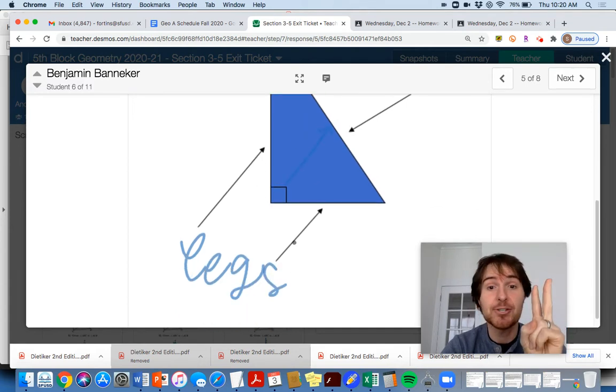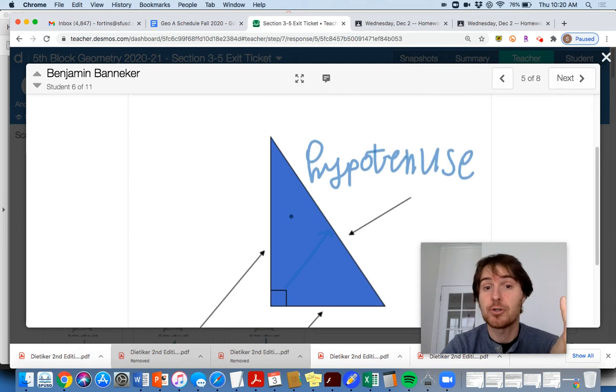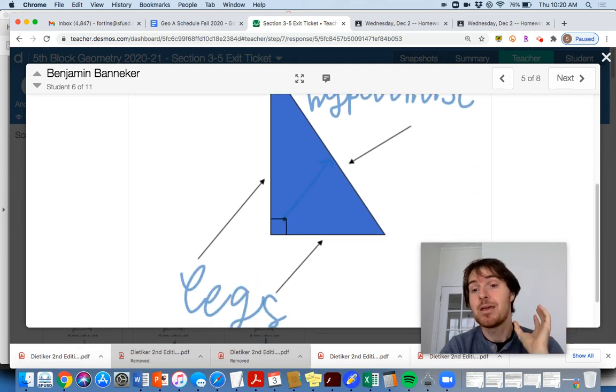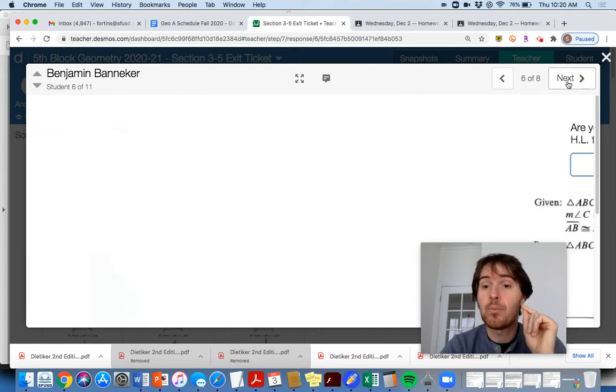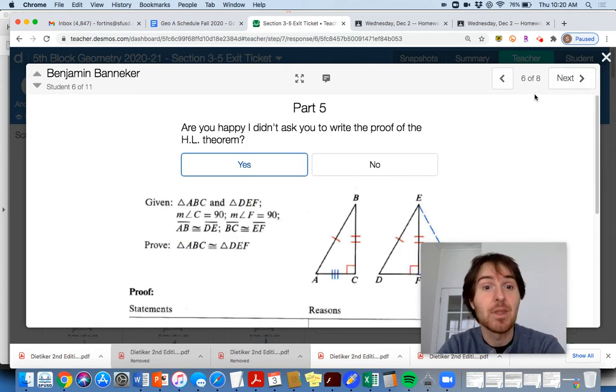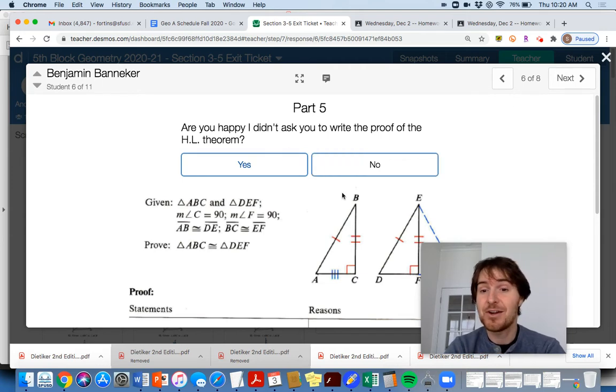Okay, there are two legs here. Sure, there's a shorter leg. Sure, there's a longer leg in this particular diagram, but they're both called legs. Legs will come up important in the way it relates to the hypotenuse next semester with the Pythagorean theorem. All right, there we go. Everybody said yes here.